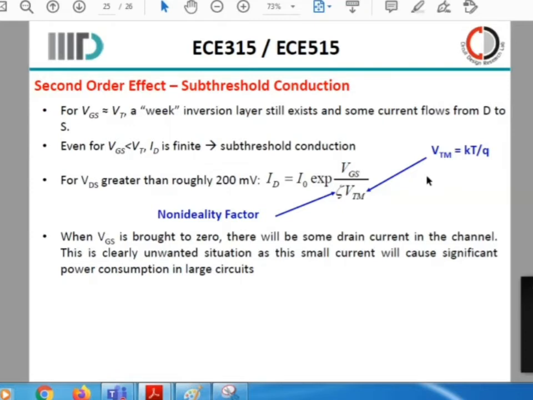It's an analogy. Okay. So when VGS is brought down to 0, there will still be some drain current in the channel. That is due to these noisy currents or the leakage current. This is clearly an unwanted situation, and this will cause large power consumption in large circuits. For example, if you are using just one device, it is fine. But if you are using a million devices like this, and each of these million devices drains a picoampere of current, for example, how much is a picoampere into a million? Minus 12 plus another 6, so you are looking at 1 microampere of additional current.